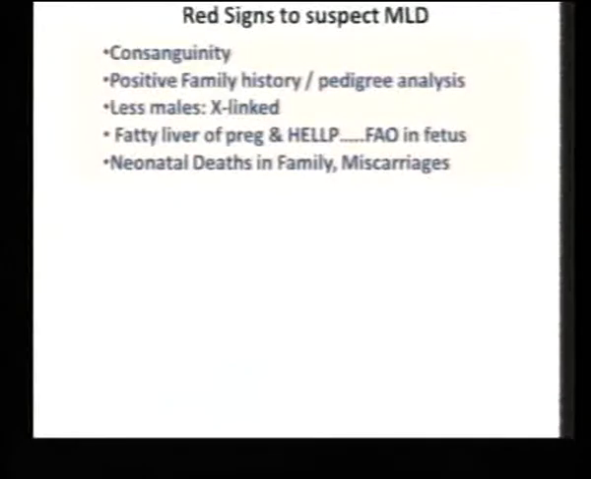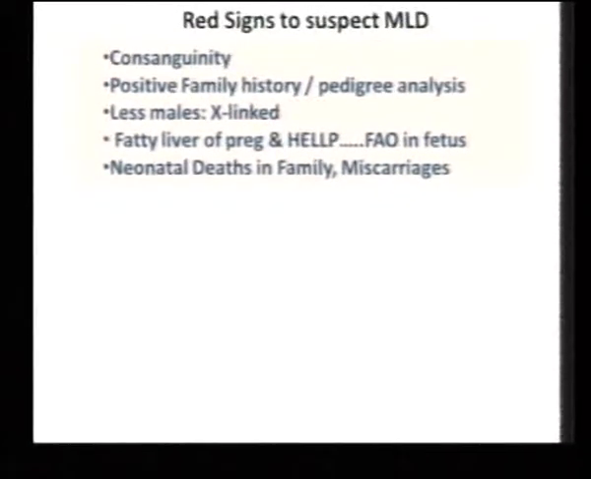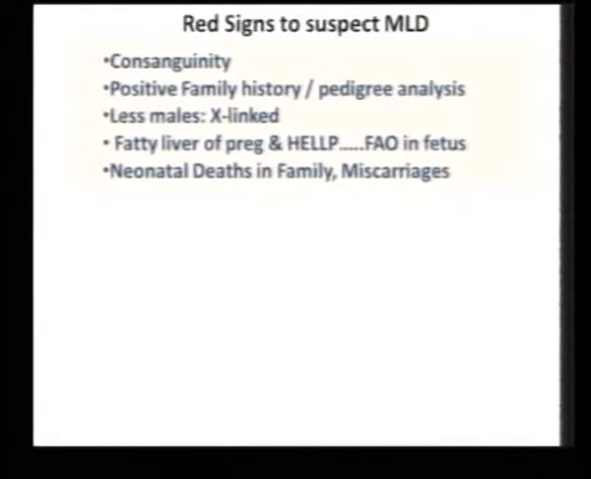What are the red signs? Already people have been talking about red signs. Moinak showed that the family history is so important, and this is what I'm showing in the first slide, that the family history is very, very important. Fewer males in the family could mean an X-linked metabolic liver disease that we are dealing with. Neonatal deaths, urea cycle defect, you will have grandmothers having 7 or 8 neonatal deaths. So that kind of a history has to be taken.